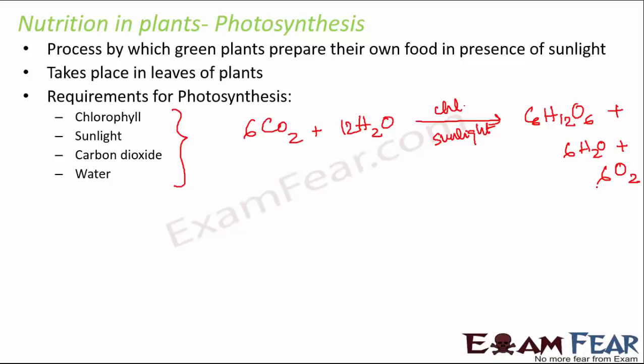You can see exchange of gases takes place. Carbon dioxide is taken in and oxygen is given out. So how does exchange of gases take place? It takes place through tiny pores on the leaves of the plants, which are called stomata.